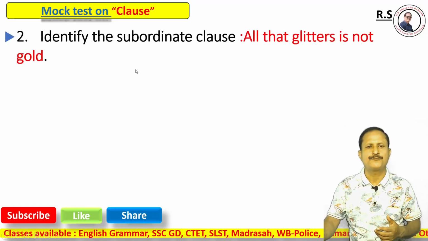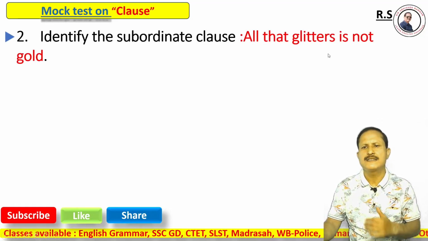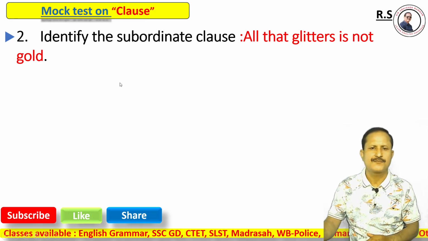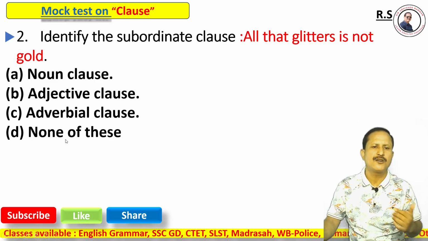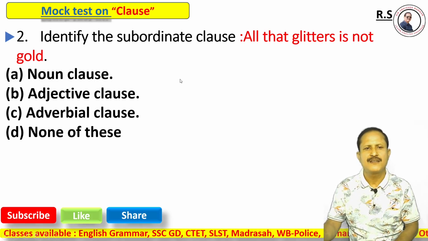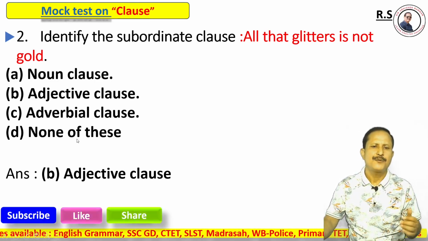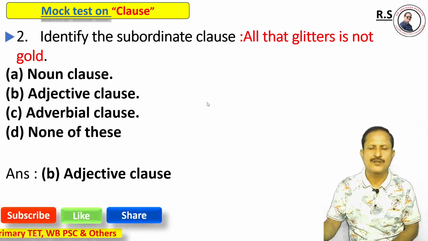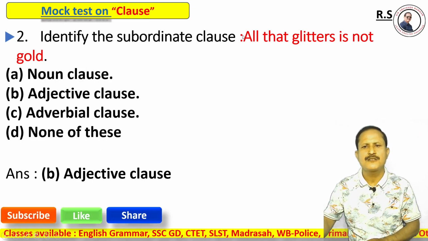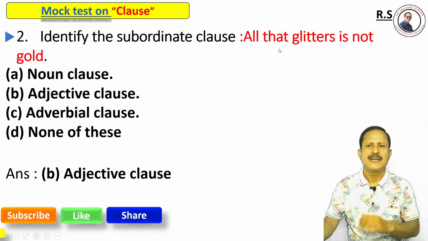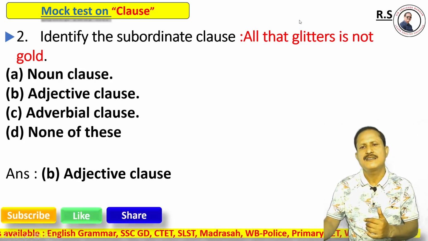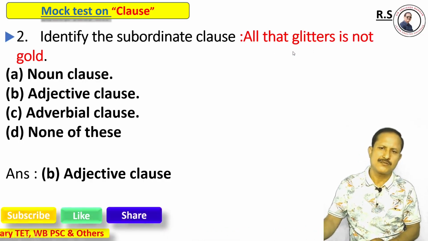Now, question number 2. Identify the subordinate clause. All that glitters is not gold. Options: option A, noun clause; option B, adjective clause; option C, adverbial clause; option D, none of these. Here, the right answer is option B, adjective clause. Which part is the subordinate clause? That glitters is the subordinate clause.